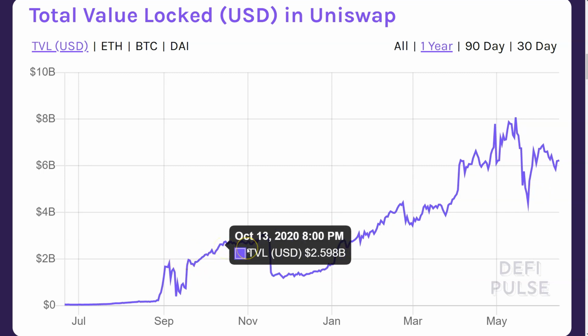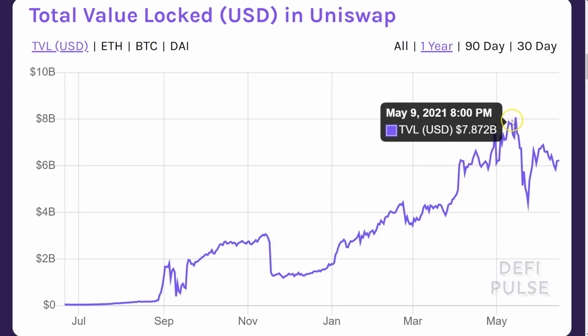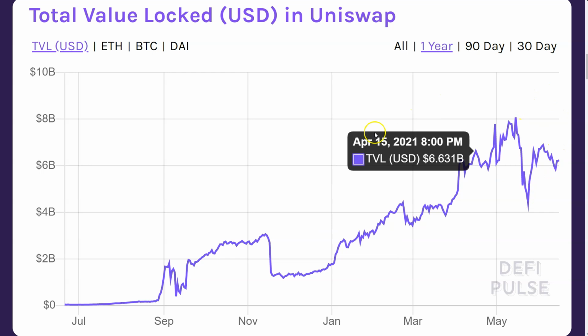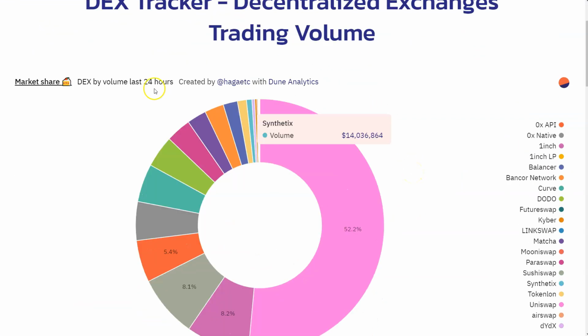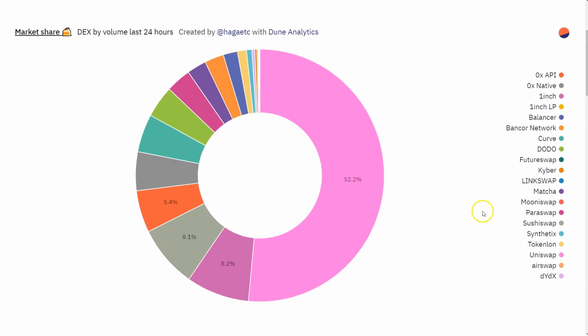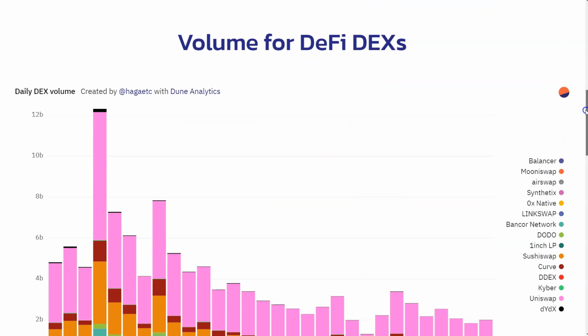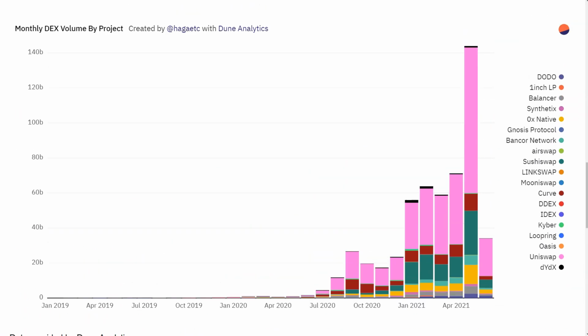People hate version 3 by the looks of it. Version 2 was where all the action is at so far, and TVL's spread mostly across version 2. Here's volume in the last 24 hours. Uniswap 52%, and really we can look at daily volumes, but ultimately what I care about is long periods of